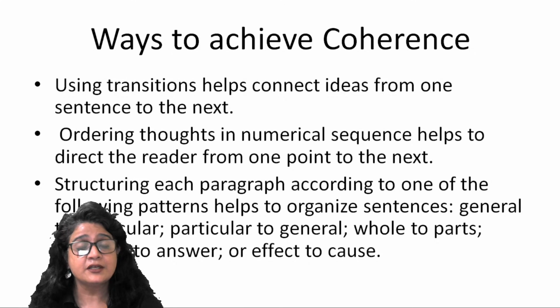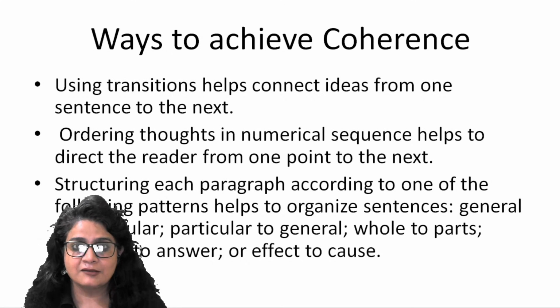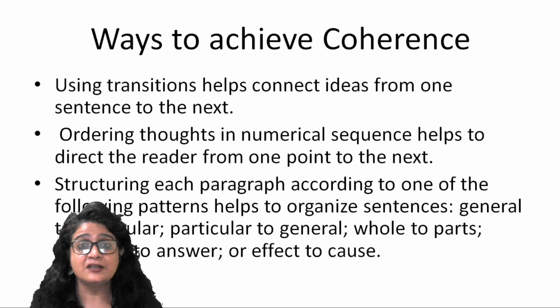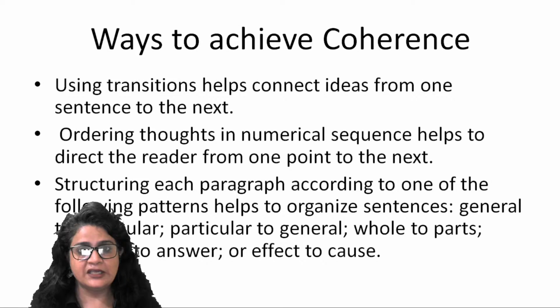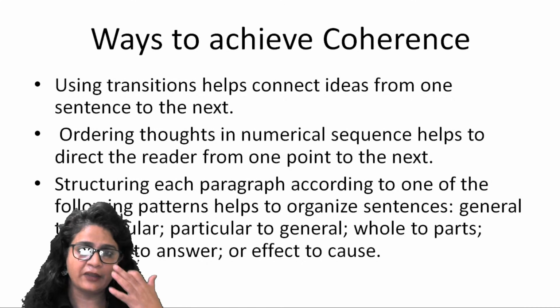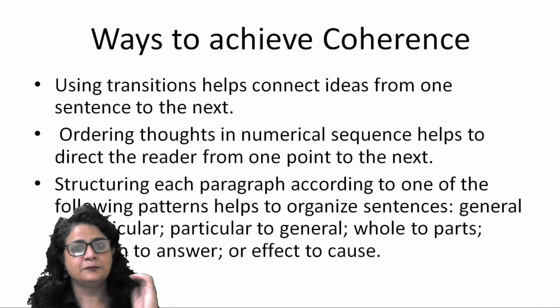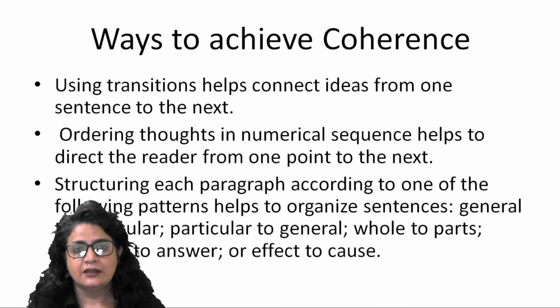A paragraph can be coherent when a pause is followed by an effect, right? So there is no thumb rule of attaining coherence, but coherence is achieved through these different ways, right? So let's look at these different varieties of coherent paragraphs.